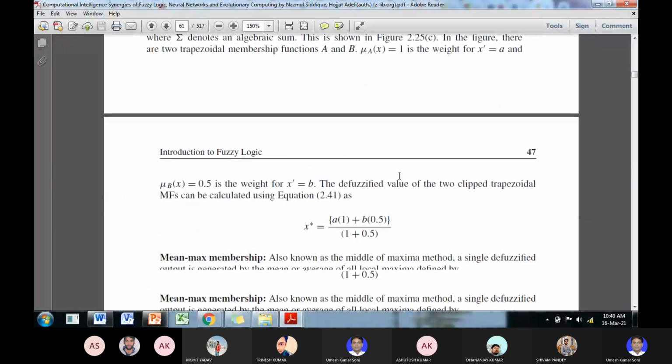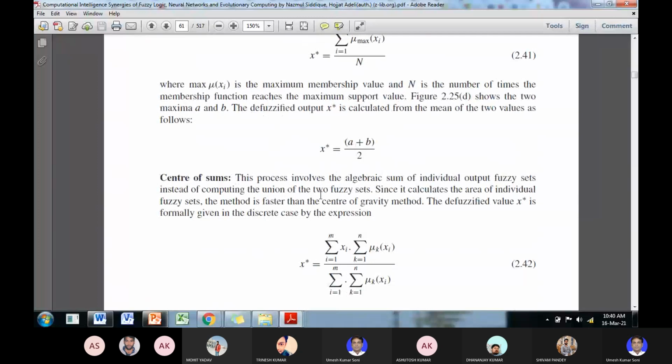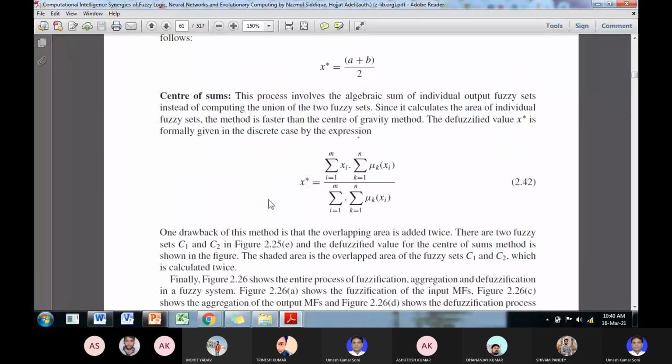Okay, now you have a center of sum. So this is the formula for defuzzification. You take the total sum of the membership grades and total sum of input values.